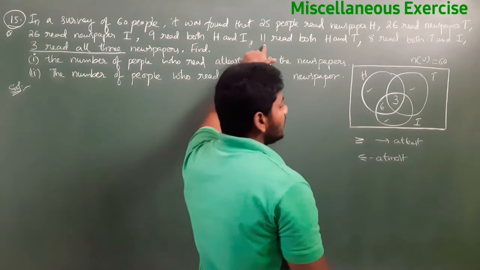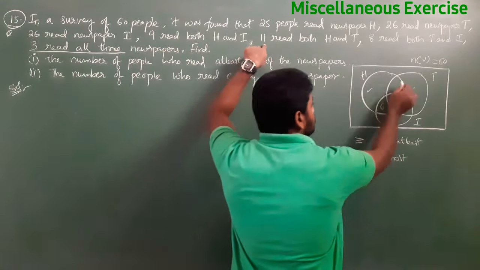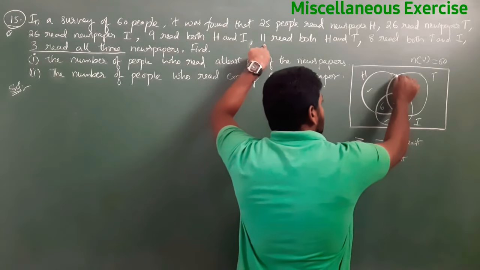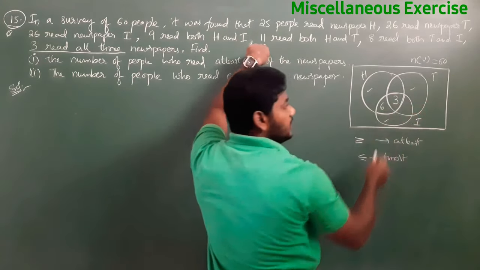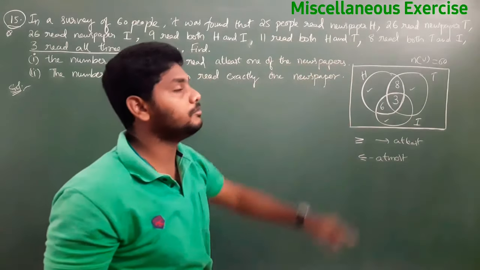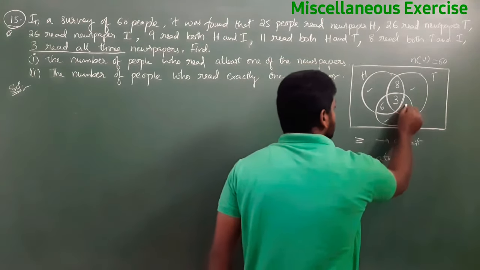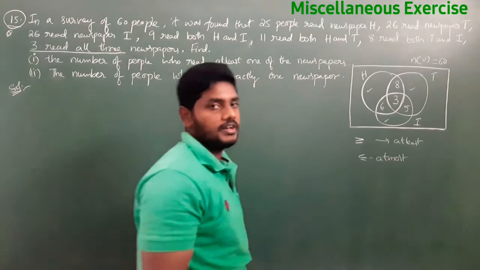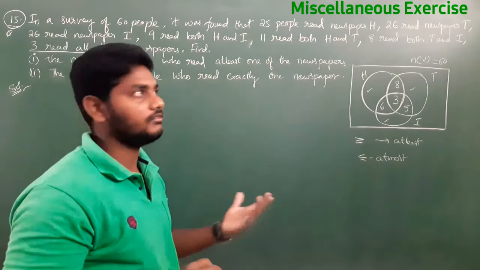Next step. 11 read both H and T. Both H and T means this part. 11 are reading, but already 3 are there, so it will become 8, right? Next, 8 read both T and I, already 3 are there, so it will become 5. Like that we need to fill the Venn diagram.